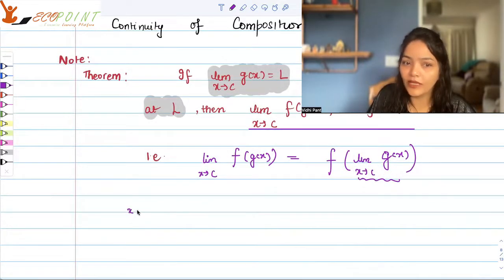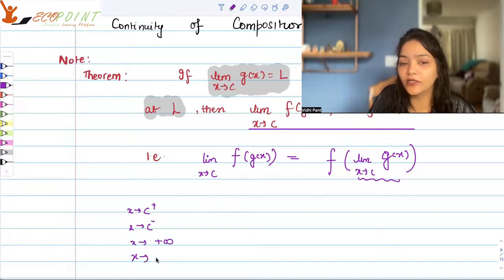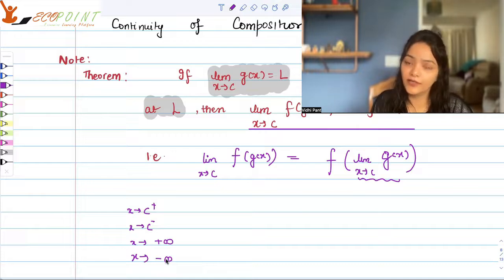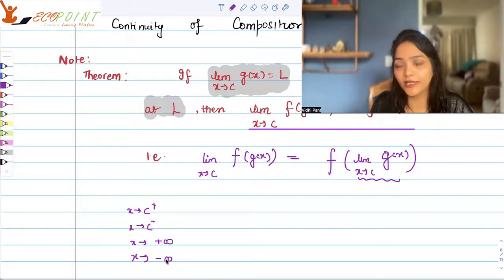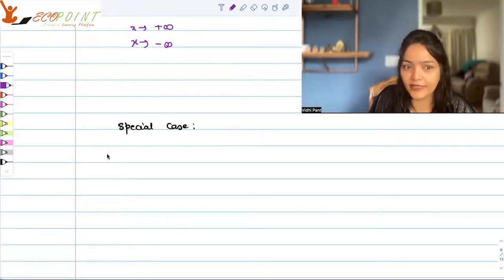And this concept will remain the same whether x is going to c plus, that is, right-hand limit, whether it's about left-hand limit, whether it's about x going to plus infinity or minus infinity, that will always remain the same. So in case the limit of g(x) exists, it's finite, it's L, and there is a composition f of g, and f is continuous, then the limit as x tends to c of f(g(x)) is nothing but f of the limit of g(x). We have just seen that if I take the function f(x) as mod x, this is a continuous function, right?